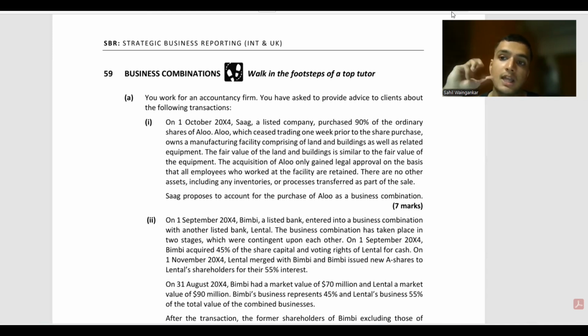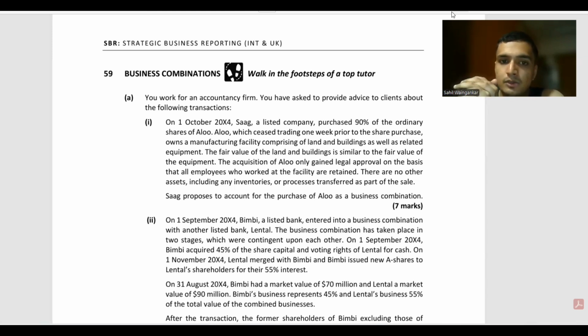First, we will explain what the concentration test is. A concentration test is a test wherein the fair value of all the assets held in the entity can be concentrated into one single identifiable asset or single group of similar assets. So thus, in this case the concentration test has been met. However, there is another criteria for determining whether the acquisition is an asset acquisition or a business transaction.